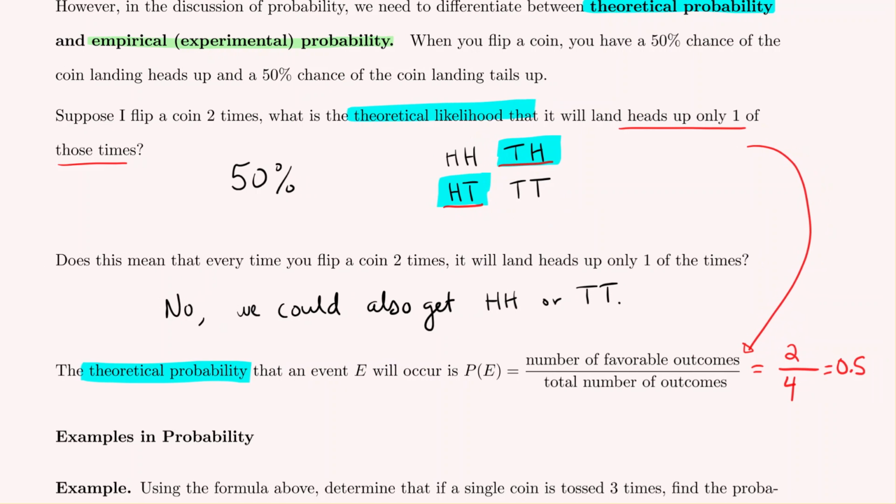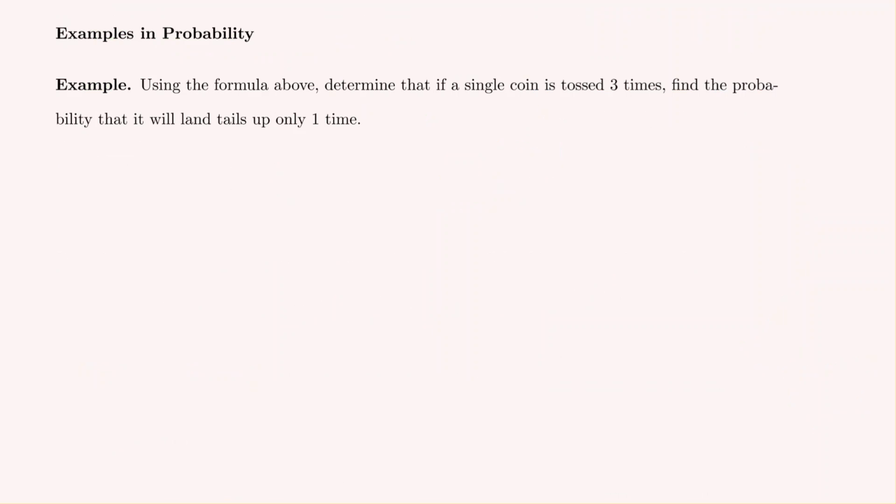And then remember, how do you change a decimal to a percent? If we wanted to express this as a percentage, you just move the decimal place over twice, and that's where we get our 50%. So keeping this formula in mind, let's go through some examples in probability. Using the formula above, determine that if a single coin is tossed 3 times, find the probability that it will land tails up only 1 time.